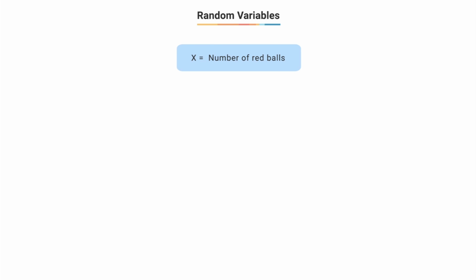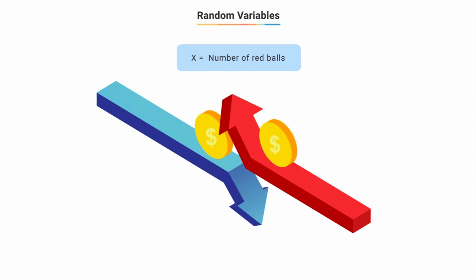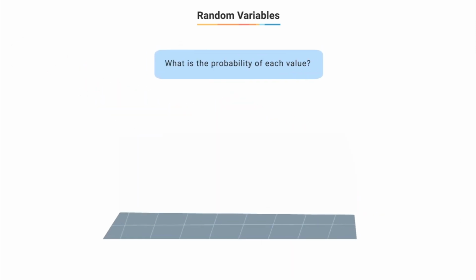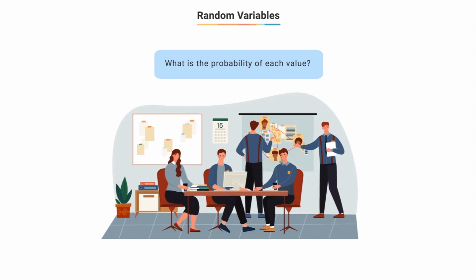Now if we want to find whether we will actually make money or lose it, we need to know how likely the different values of X are. What is the probability of each value? We'll see that in the subsequent discussions.